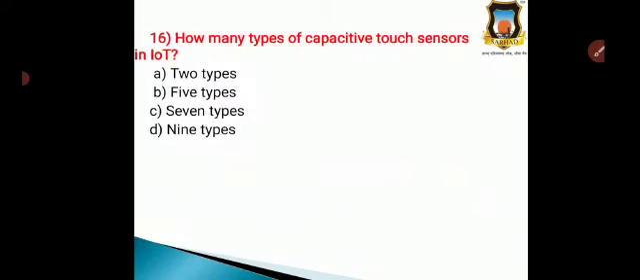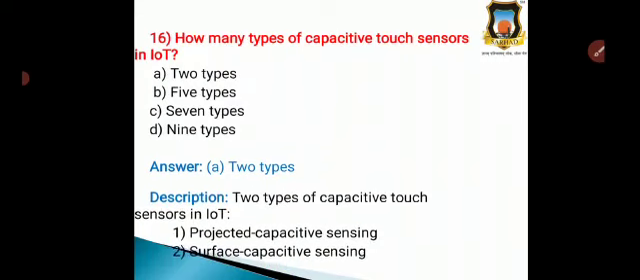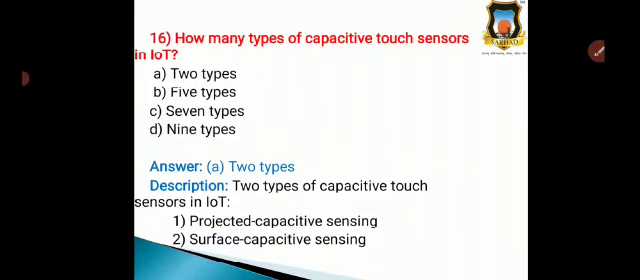Question number 16, how many types of capacitive touch sensor in IoT? Option A, 2 types, option B, 5 types, option C, 7 types, and option D, 9 types. So, the correct answer is option A, that is 2 types. Which are these types? First one is the projected capacitive sensing, and second one is the surface capacitive sensing. That is why there are 2 types. So, the correct answer is option A.